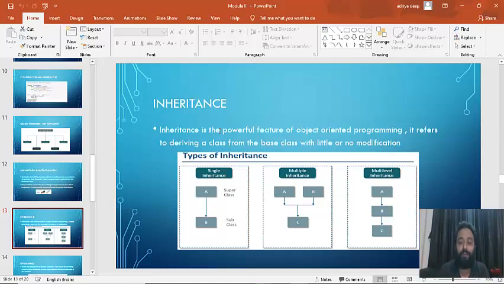That's called multiple inheritance. Then multi-level: let's say we have a manager, then a team lead, and then an employee. The employee is inheriting from the team lead, and the team lead is inheriting from the manager. That is called multi-level inheritance. You can see A, B and C. So this is the three categorization of inheritance. First is single inheritance, second is multiple inheritance, third is multi-level inheritance.